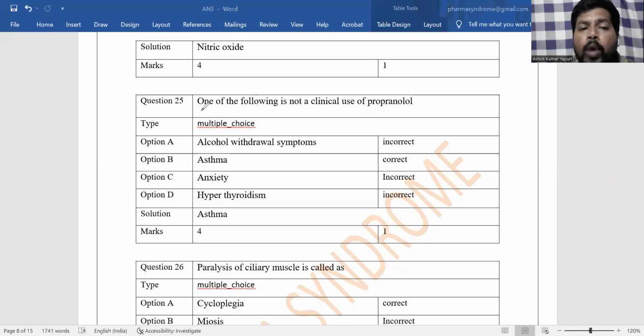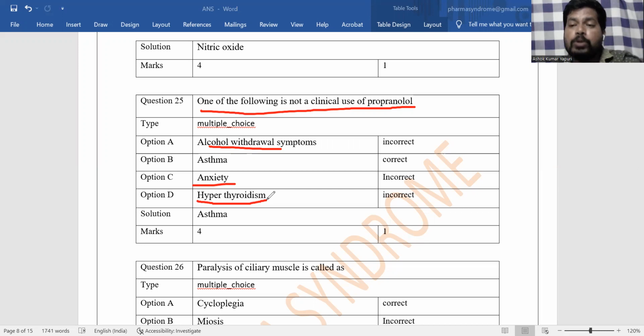Next, which one of the following is not a clinical use of propranolol? Below I mentioned the clinical uses of propranolol. Propranolol is a non-selective beta blocker, a first generation beta blocker. First generation are non-selective, and propranolol is contraindicated in asthma. Propranolol can be used in alcohol withdrawal symptoms, in anxiety as an anxiolytic agent, and in hyperthyroidism to reduce excess sympathetic activity.